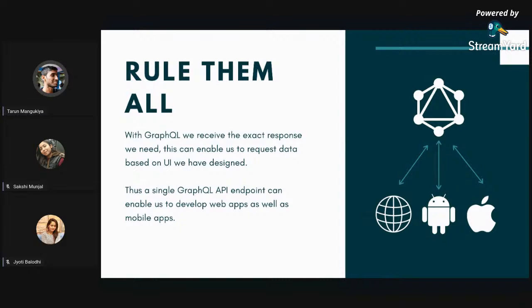Then certainly, when we get access to tools like GraphQL, it can rule them all, right? The main reason many companies are slowly going into GraphQL is because they can use the same API across web, mobile, Android, or any platform they are developing a product for.